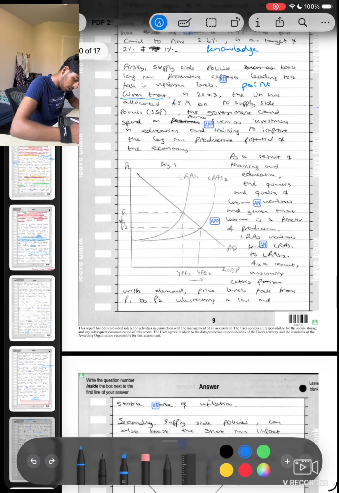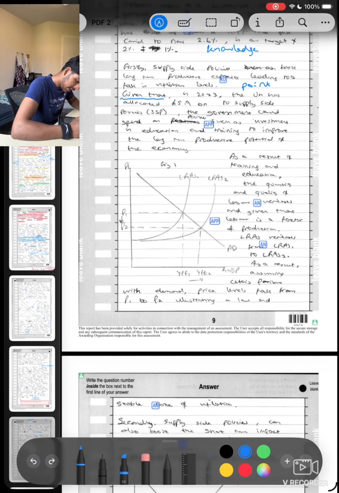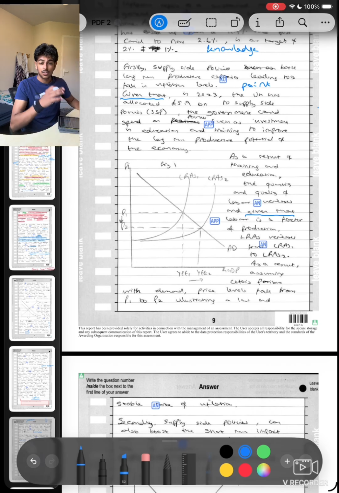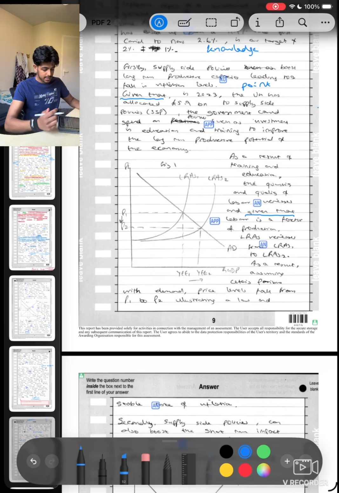As a result of training and education, chain of analysis going on from here, the quantity and quality of labour increases, and given that labour is a factor of production, that is a solid sentence there. Given that labour is a factor of production. So why does one thing lead to another, and why does that affect the entire growth? Why does that lead to growth, if that makes sense? LRAS increases from LRAS 1 to LRAS 2. Got my diagram here.